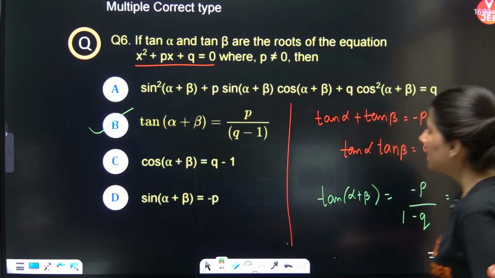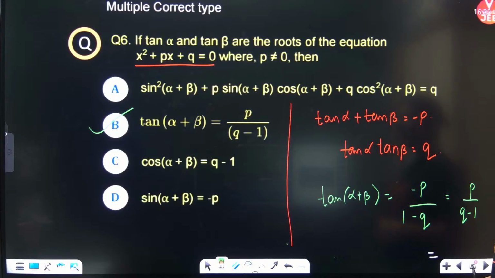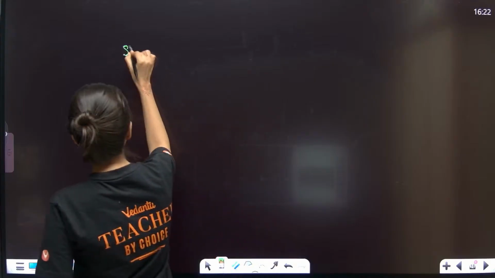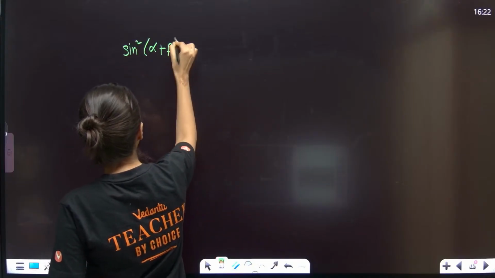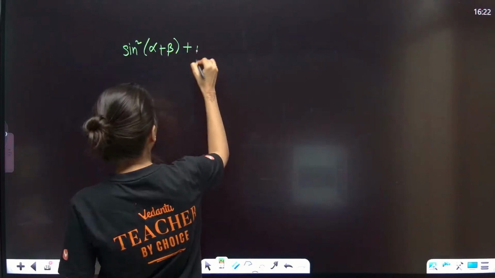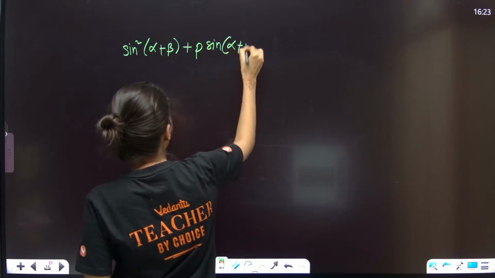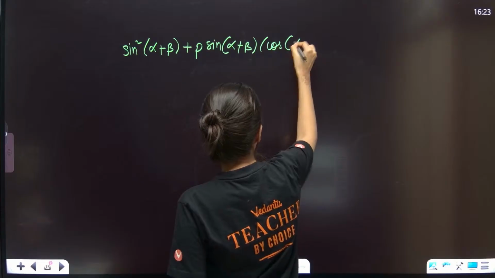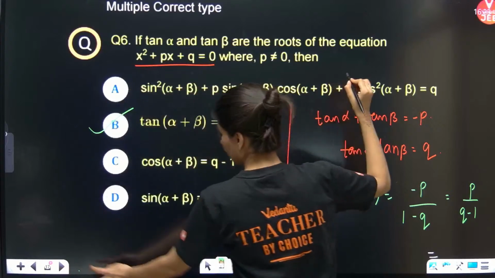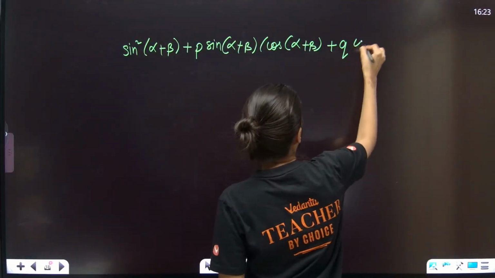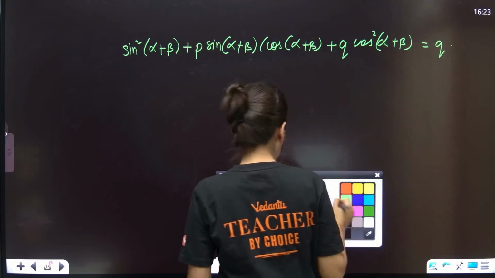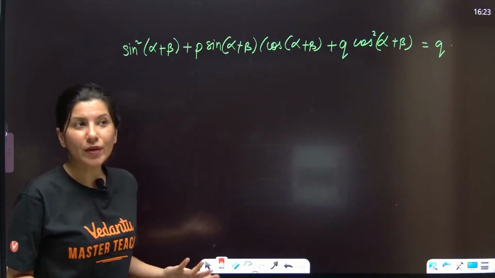Okay. Now, sin square alpha plus beta plus P sin alpha plus beta cos alpha plus Q cos square alpha plus beta. So this is, I think, option A. But what I know is tan alpha plus beta.